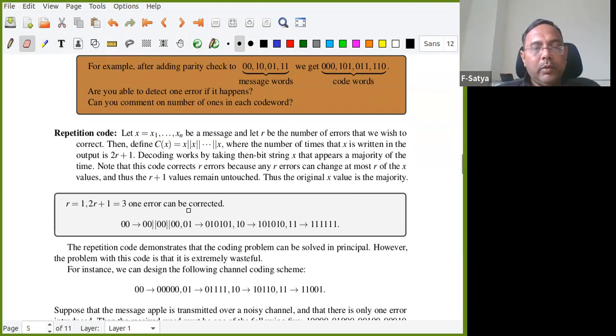Now I want to send 0, 0, 0, 1, 1, 1, 1, 0, 1, 1. But instead of sending 0, 0, I'm sending 0, 0, 0, 0, 0, 0, three times. It is called repeating; I'm repeating the same thing 3 times. Similarly 0, 1. The double slash is generally for concatenation. We are concatenating at the end.